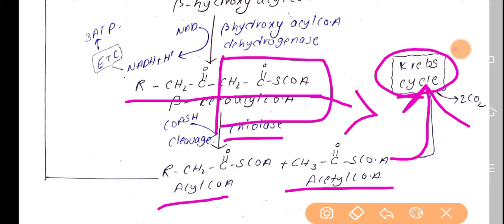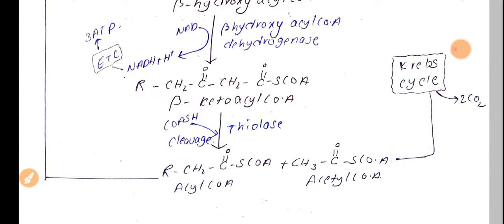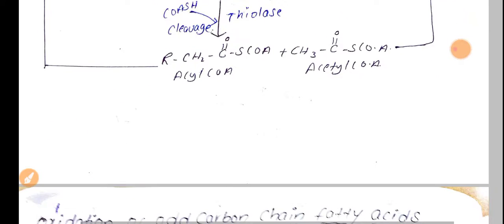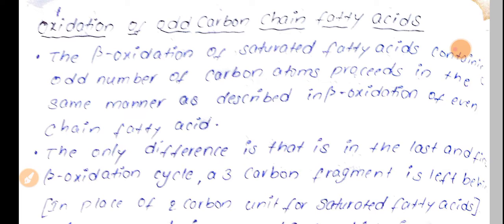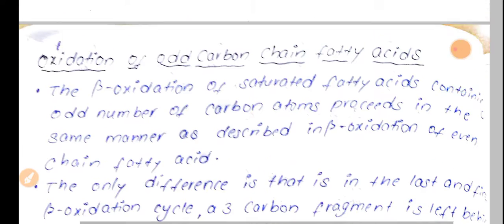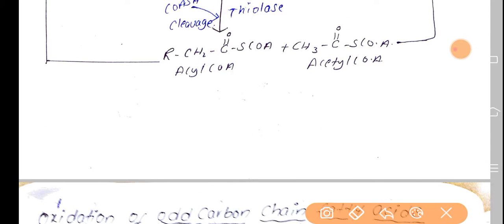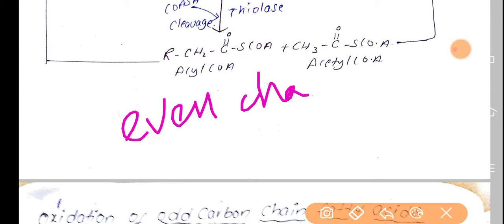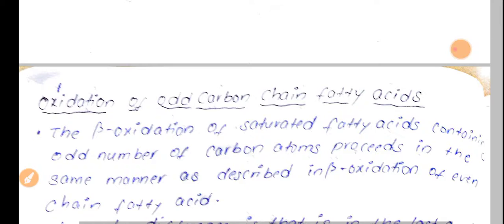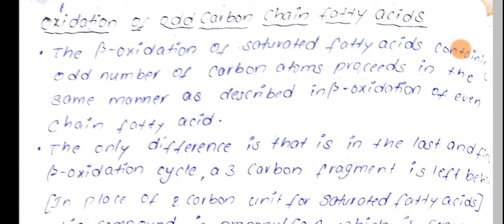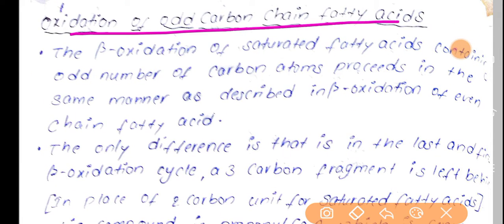Along with this beta oxidation, we should also see odd chain fatty acid oxidation. Till now, whatever beta oxidation we have seen is for even chain fatty acids, and this is the oxidation of odd chain fatty acids.